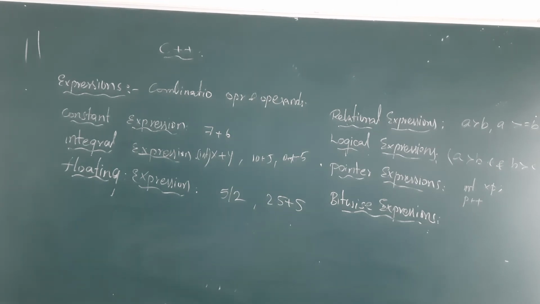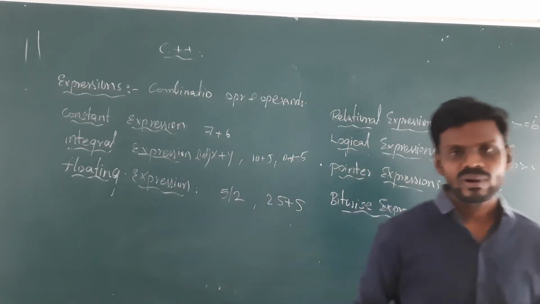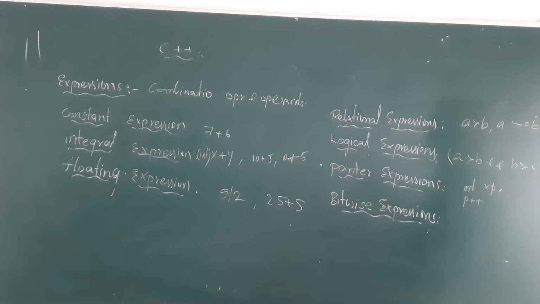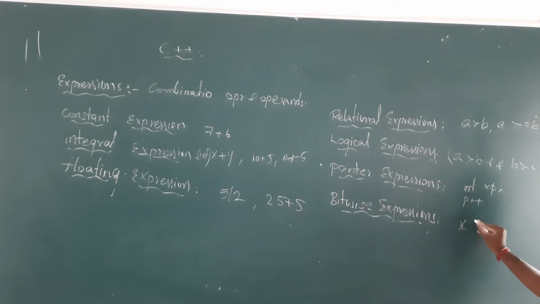Bitwise operators that we have seen in the case of bitwise operations, right? But those operations which we develop by using the bitwise operators will fall under what? Bitwise expressions, like x left shift.